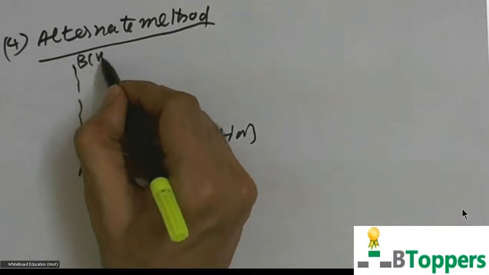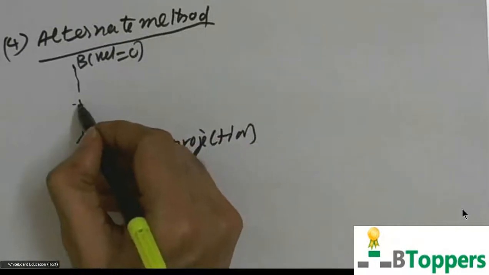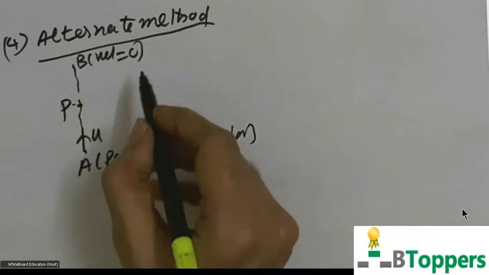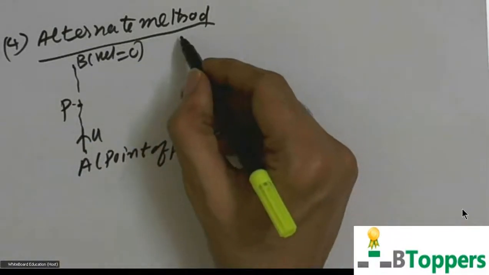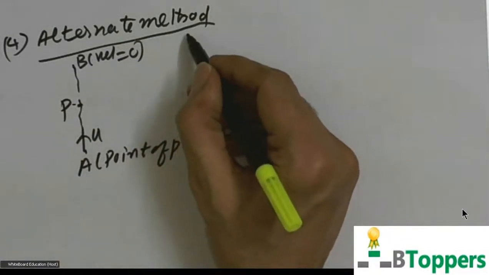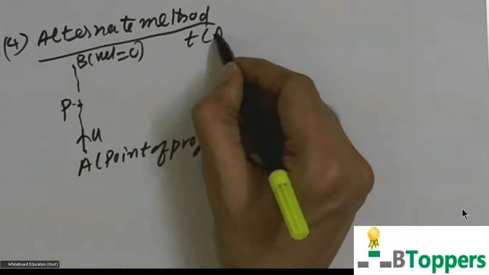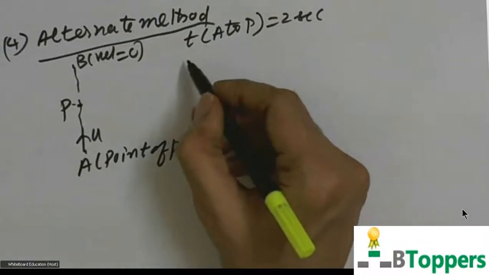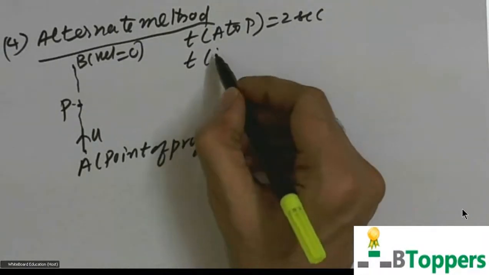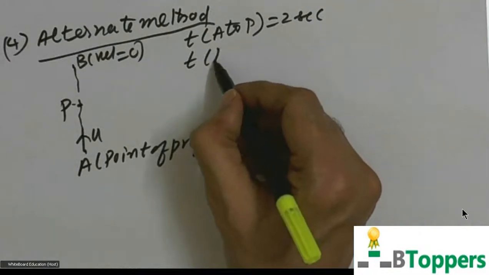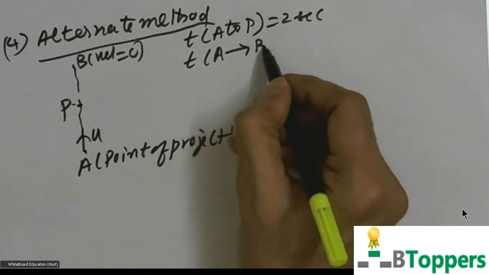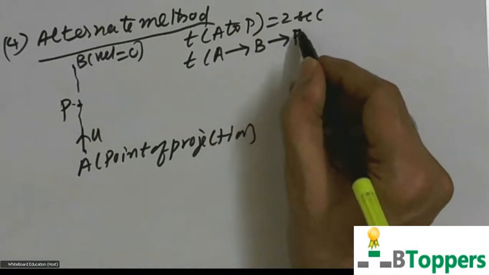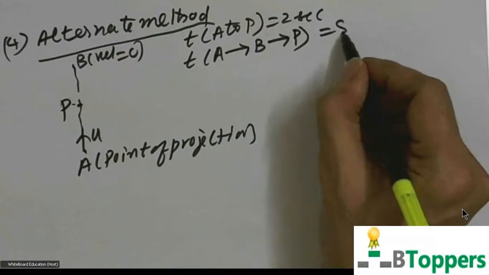Let B be the highest point at which velocity becomes 0. The body is found at a point P in its path at the instants of time t equal to 2 seconds and t equal to 8 seconds respectively after projection. So time taken for upward motion from A to P is 2 seconds. It is found at the same point where t equal to 8 seconds. That means that 8 seconds includes the time of ascent from A to B and time of downward motion from B to P. That is 8 seconds.